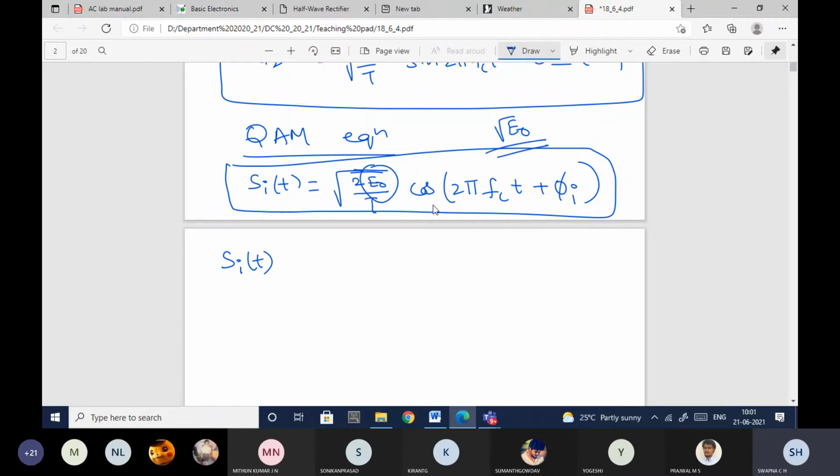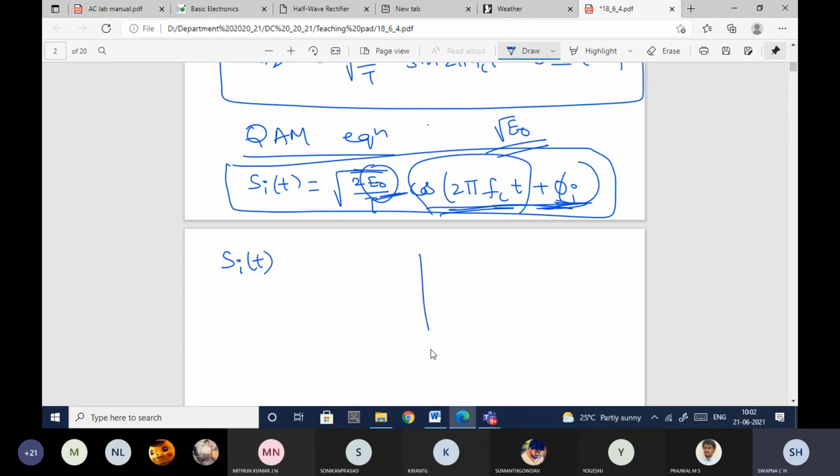So here what will happen, this cos 2 pi FCT carrier signal will get modulated with respect to the amplitude and also with respect to the phase. So phi I and root E naught, with respect to both, it will get modulated.